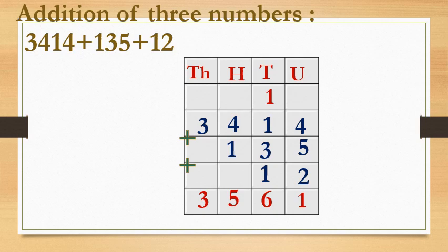So this is the answer. That is 3561 is the answer for addition of given 3 numbers. Okay, here only one thing that is important is that you have to write the number from unit place. Okay.